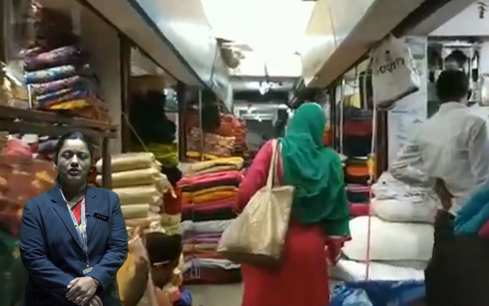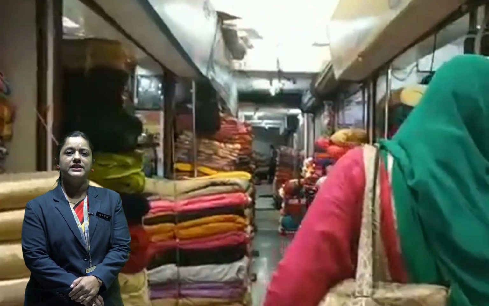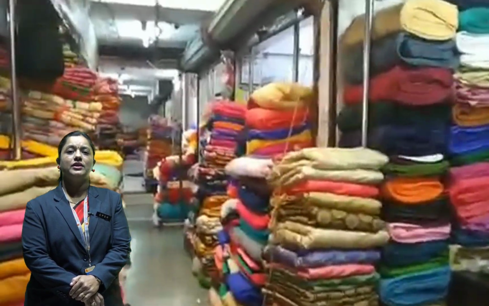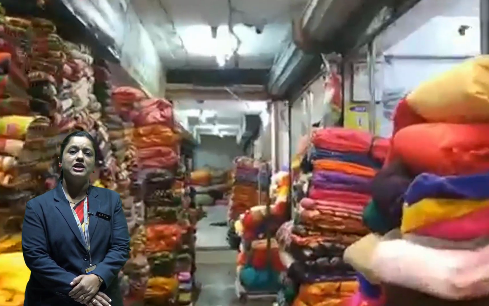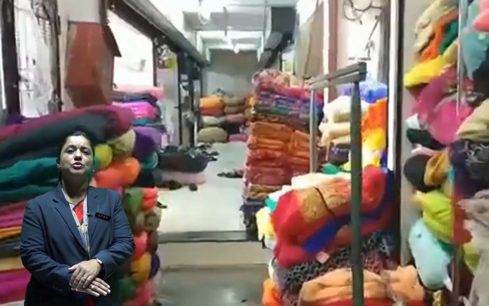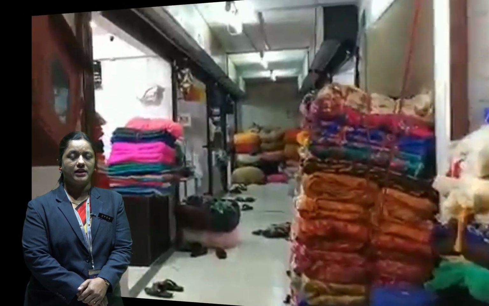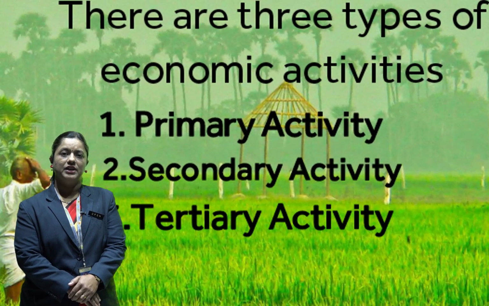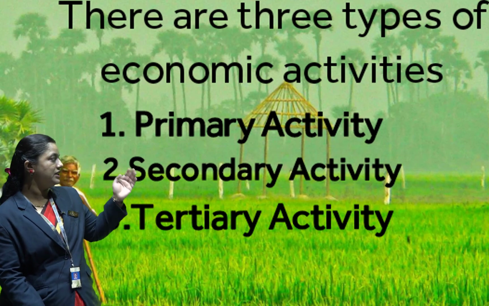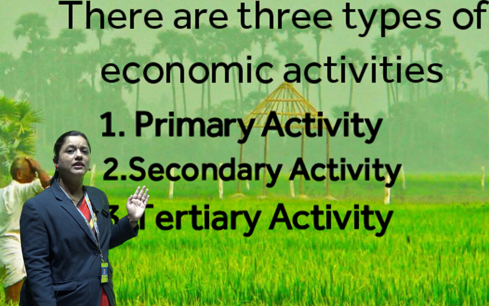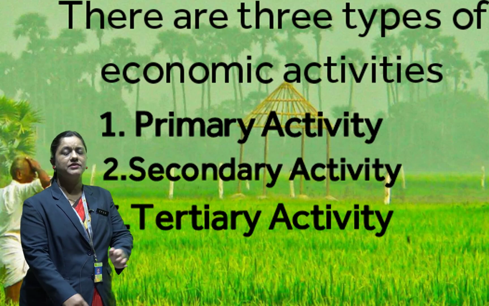Now, we know that we wear different types of clothes, we use beautiful designer dresses, and we know that they are ready in the market, but how do they come into the market? They reach the people by transport. In this way, transport is a tertiary activity. So we see that the first one is primary activity, the second is secondary activity, and the third is tertiary activity.